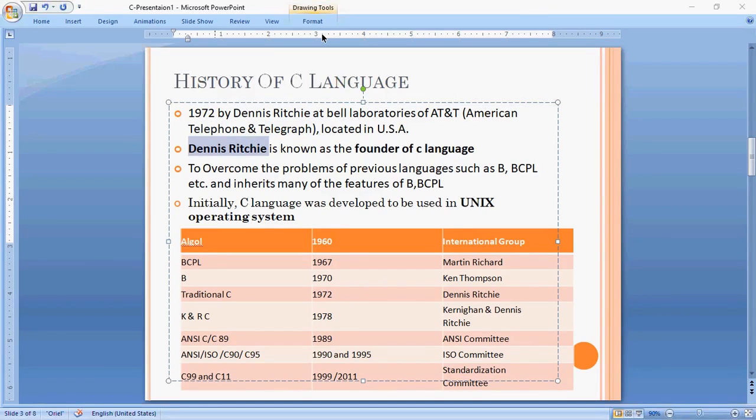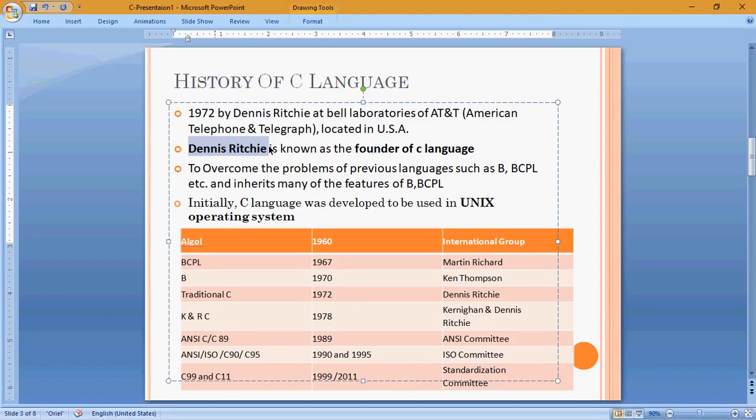Charles Babbage invented the computer. That's why we still say the Pitamaha of computers is Charles Babbage. Like that, who invented C language first? He is none other than Dennis Ritchie. That's why Dennis Ritchie is also called the founder of C language and the Pitamaha of C language, right? Some languages already existed, and with reference to those languages, they invented C language.